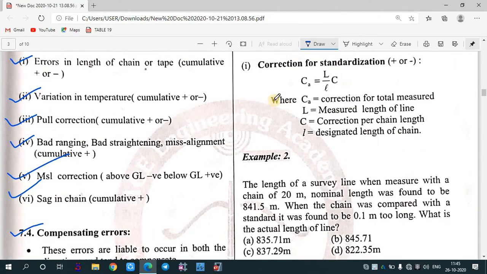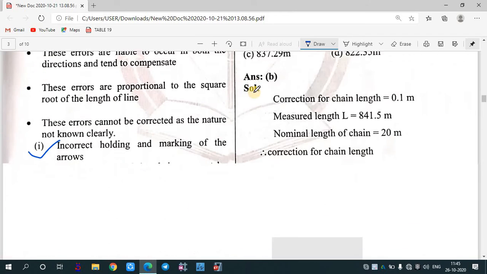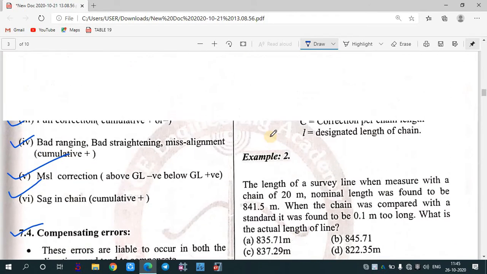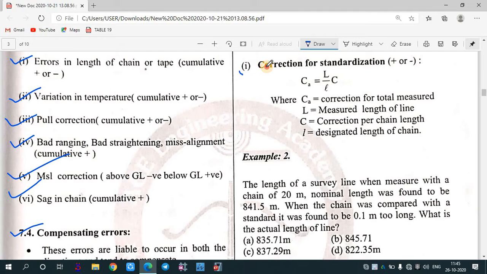Okay, now we have different formulas for corrections. The first correction which is normally used is your correction for standardization. It can be positive or it can be negative. It is given by what? CA equals capital L by small l into C. Now CA is the total correction for the measured length.